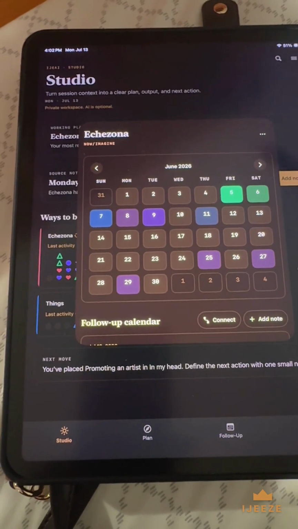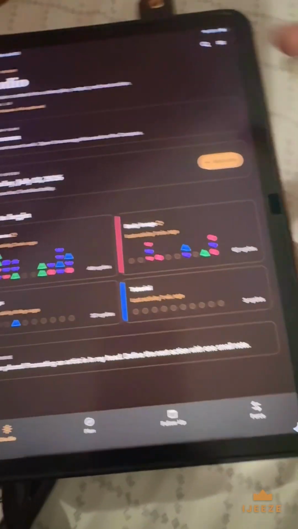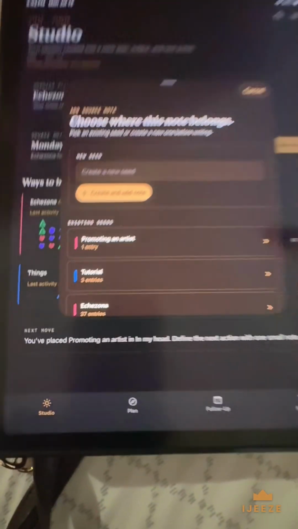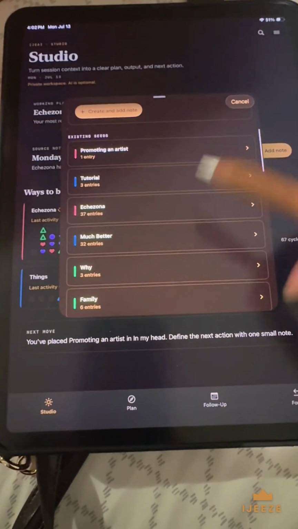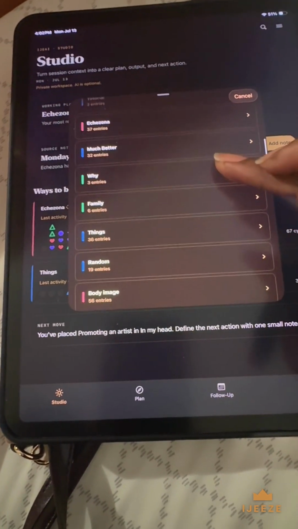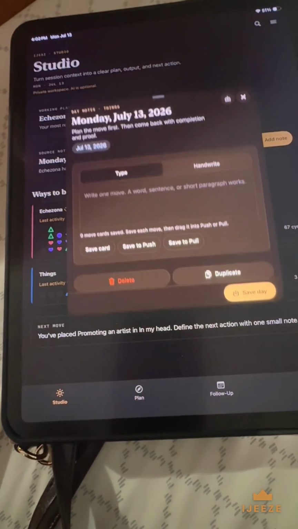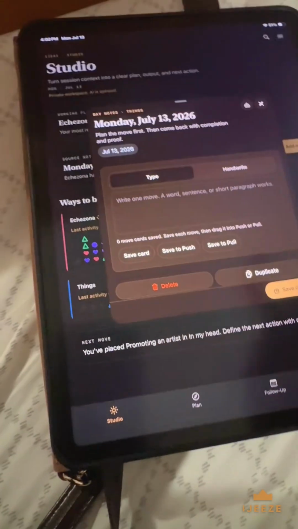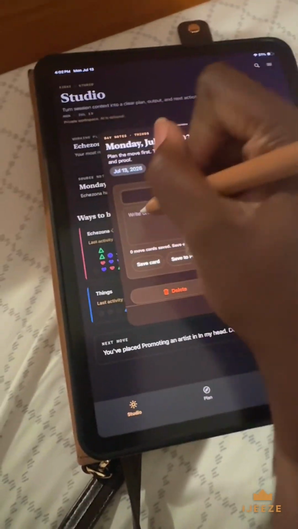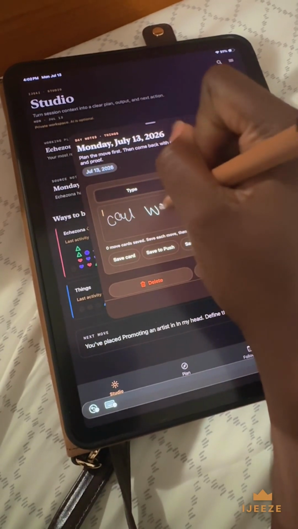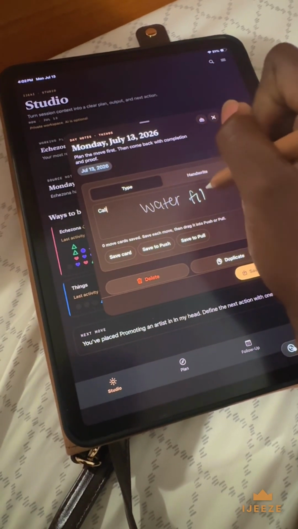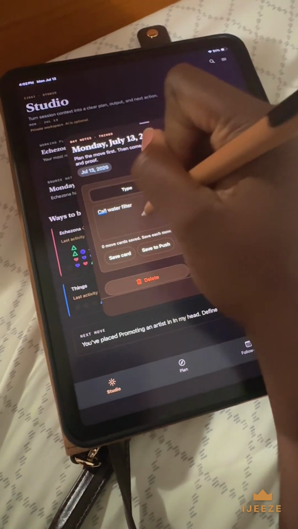And yeah, so that way, whenever you're jotting down things, whatever it is, for example, right now I need to call the water filter guys, and that can go into, like, here are some of my seeds, by the way. So I can just say things, like this one right here, and I can type, or because I have my Apple Pencil, I'm just going to write it. So I'm going to say call water filter company.